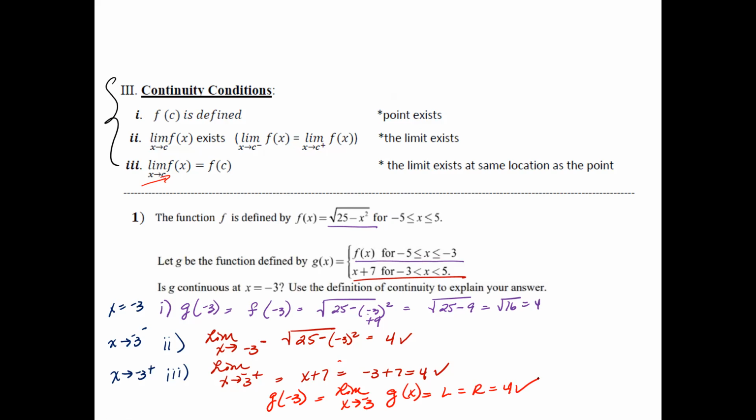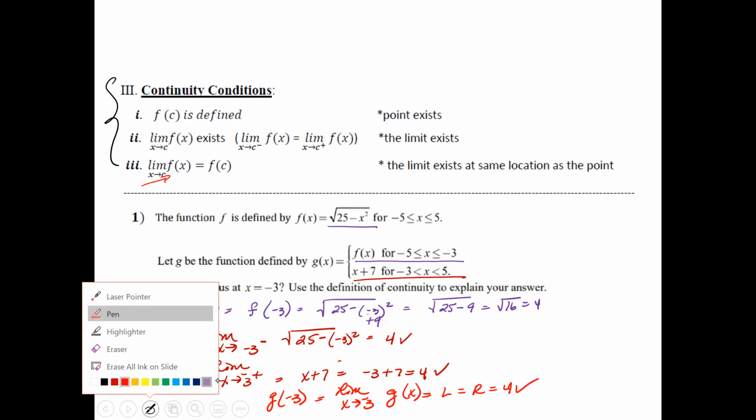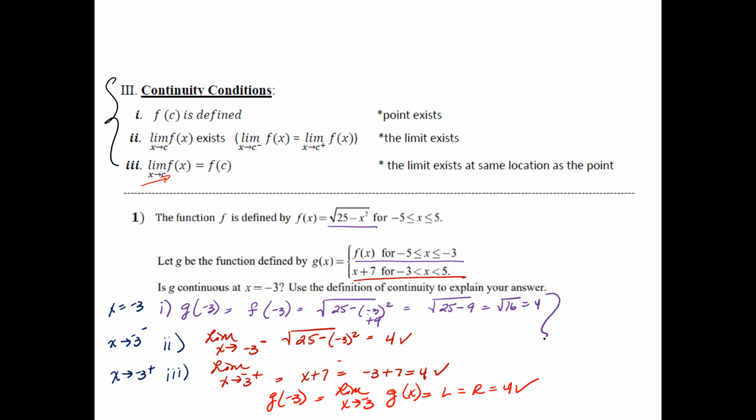So that checks out. Given that we met these 3 conditions, g of x is continuous at x equals -3. Sorry, I keep thinking that's positive 3, it's a -3.